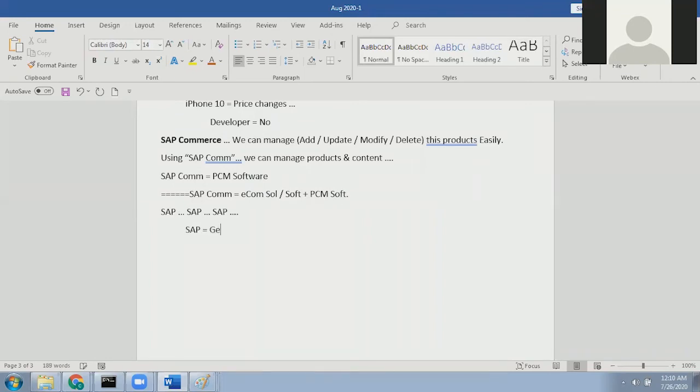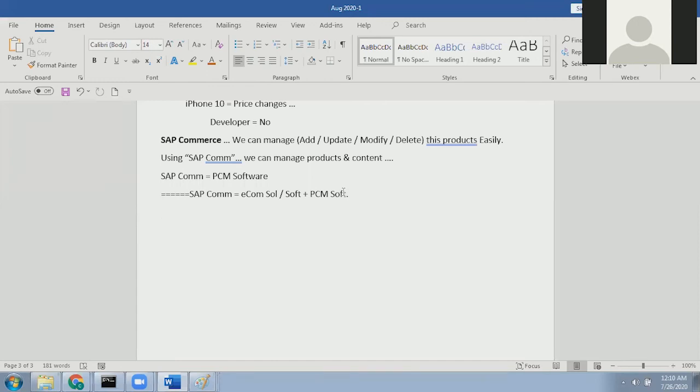SAP is a German company, and in the German language, when you pronounce it the way people casually do, the equivalent meaning is pig. So let's not use that kind of word. Please start using the word SAP.